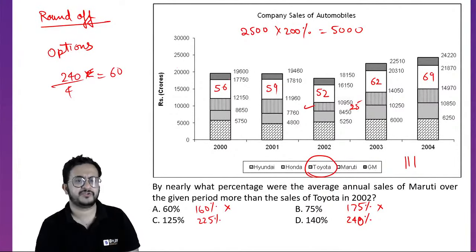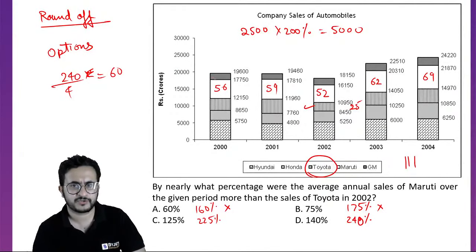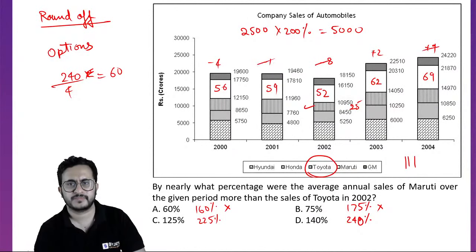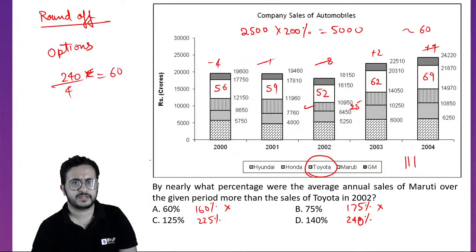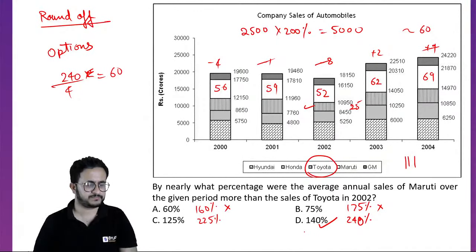So is the average close to 60? No need to calculate the average, right? Is the average close to 60? Yes, I can say that this is 2 more, this is 9 more, okay, this is 8 less, this is 1 less, this is 4 less. Okay, so it is very very close to 60, approximately 60 average, right? So the answer will be 140%.